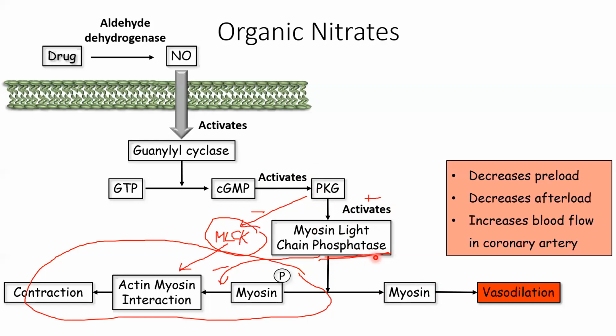So definitely, whatever you have said right now, that phosphatase will inhibit binding of MLCK to myosin, and that's why this phosphorylation will be blocked and contraction will be blocked. All those steps will take place. But this is just a schematic representation that PKG has activated phosphatase and caused vasodilation. Yes, ma'am. Thank you. Okay.